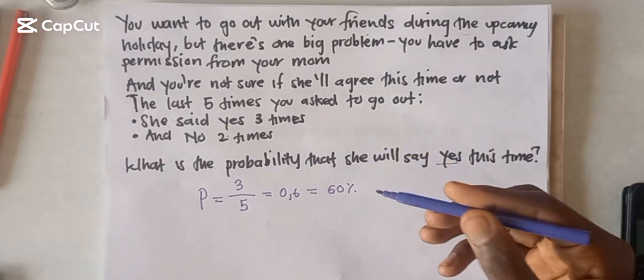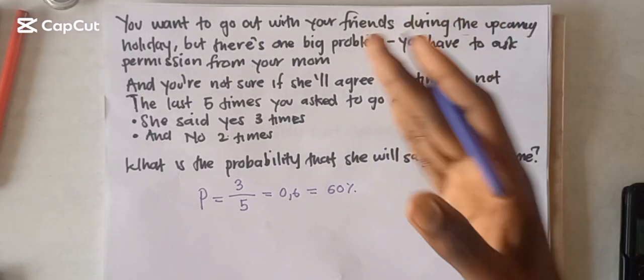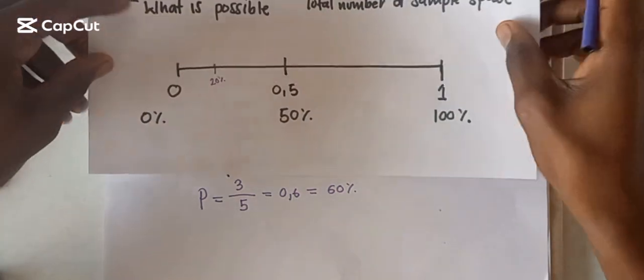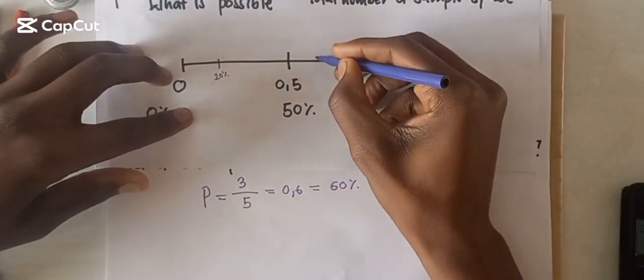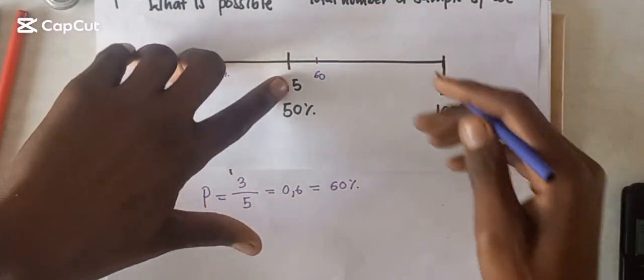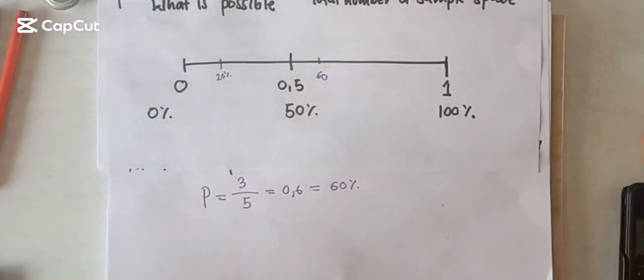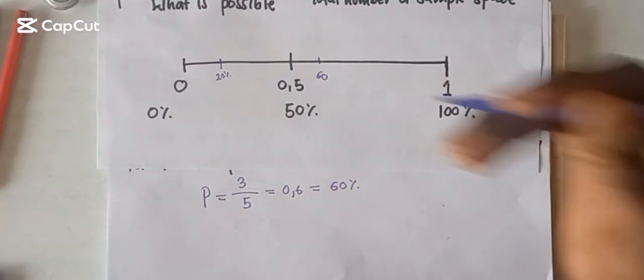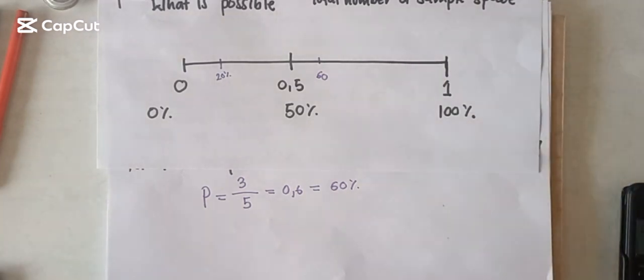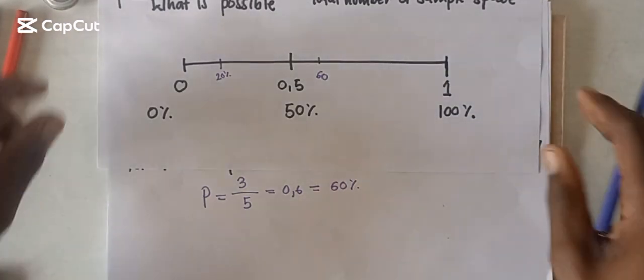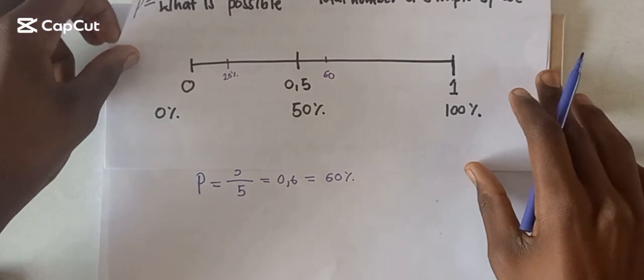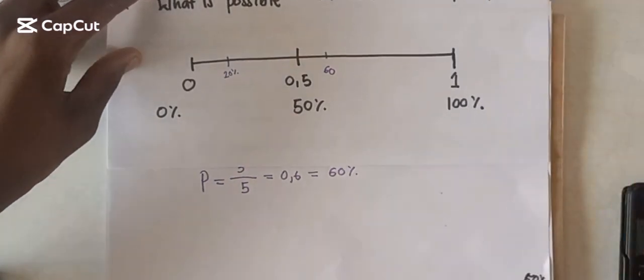And so is this 60% more likely or less likely to happen? That's where we are going to put it on our scale. So 60% is somewhere here. And from 0.5 to 1 is what? It's more likely to happen. So now you are going to go to your mom with certainty. You are going to know, I have a 60% chance that my mother will agree this time. You have calculated this. You are not just assuming. So that's the main aim of probabilities, to provide you with sure calculation that you will agree or disagree.